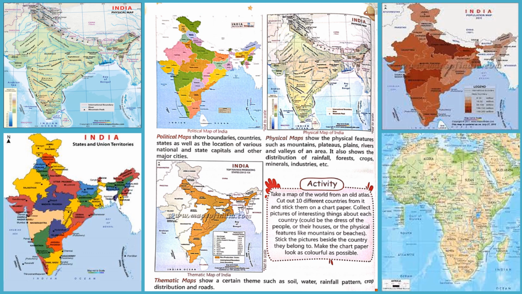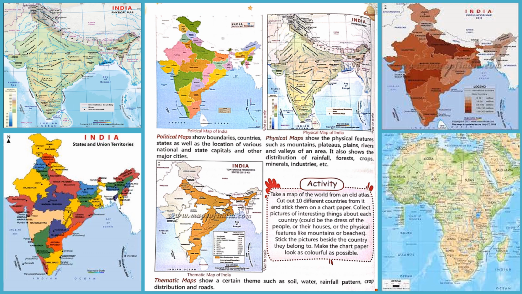Next, physical maps. Physical maps show the physical features such as mountains, plateaus, plains, rivers and valleys of an area. Physical map shows what?